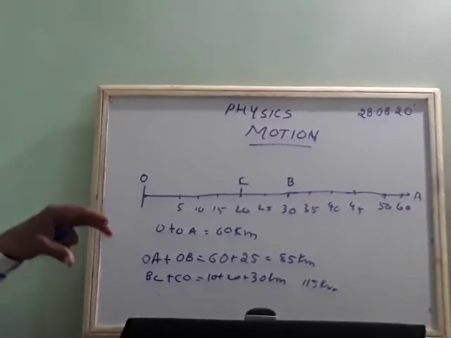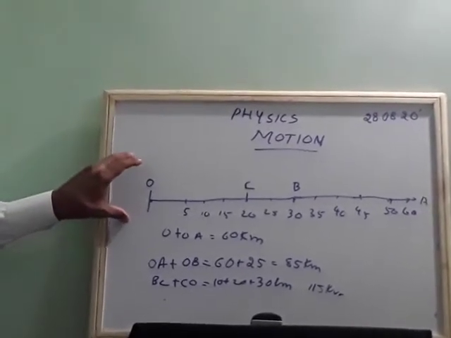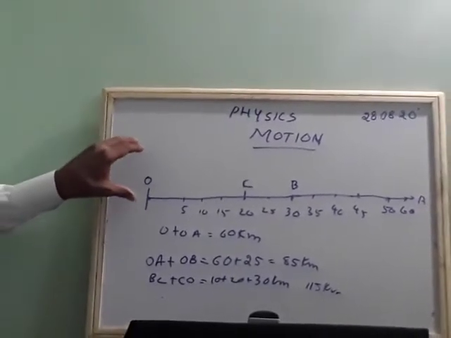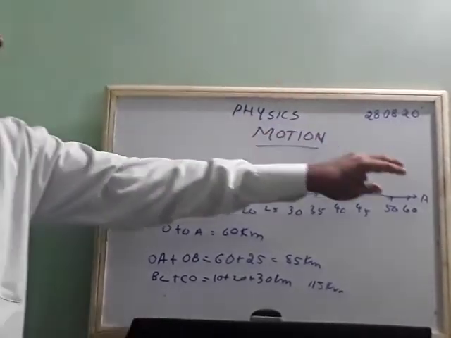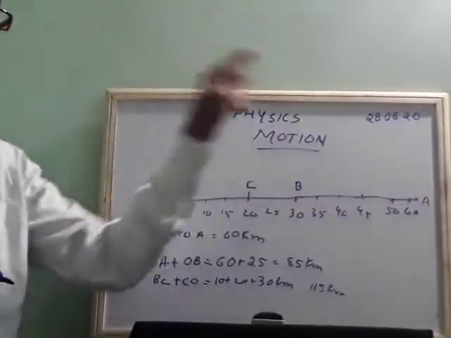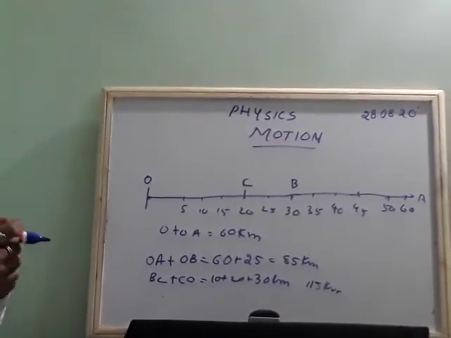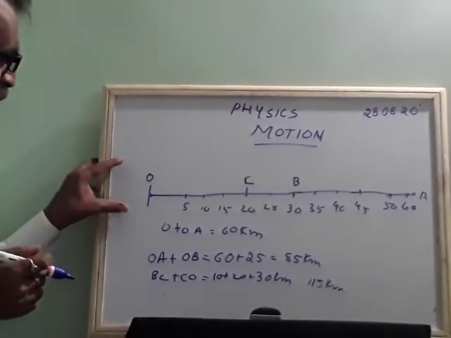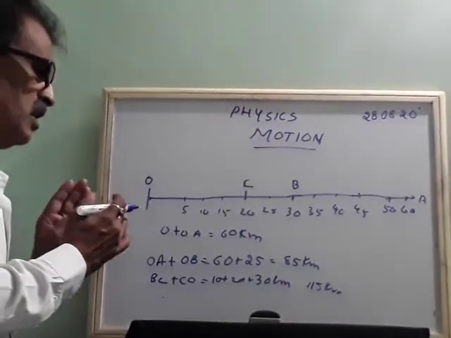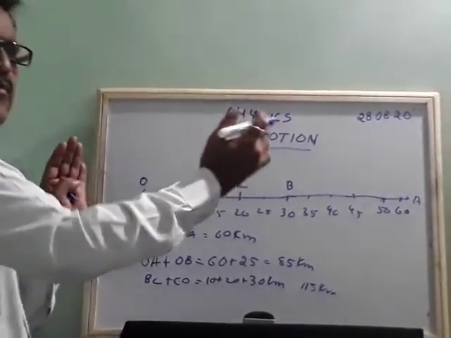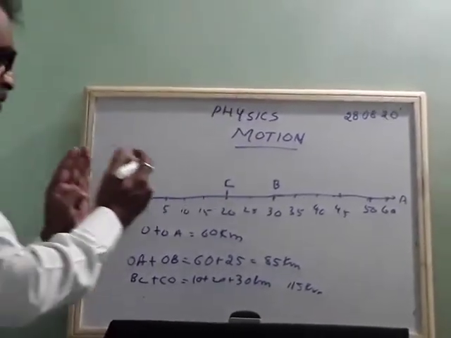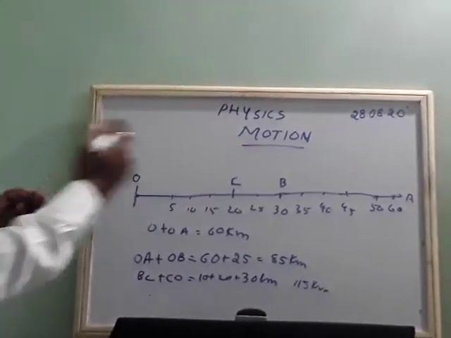Actually, this becomes the initial position, the initial point, from where it starts and reaches the final point. From there he comes back, and that becomes 0. Your calculation should be: O to A the vehicle passes with various breaks, then again it comes back.